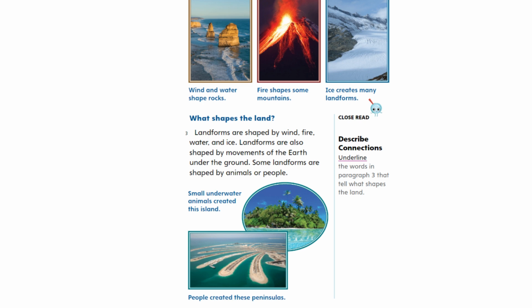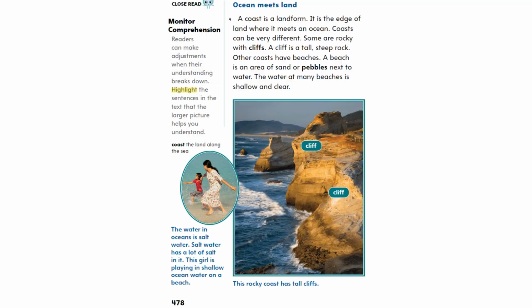Close read. Describe connections. Underline the words in paragraph 3 that tell what shapes the land. Small underwater animals created this island. People created these peninsulas. Close read. Monitor comprehension. Highlight the sentences in the text that the larger picture helps you understand.